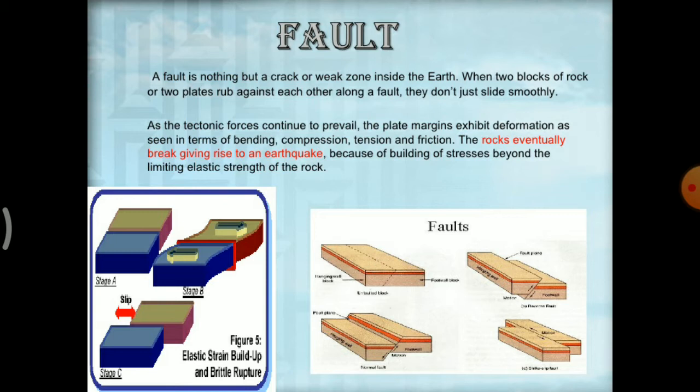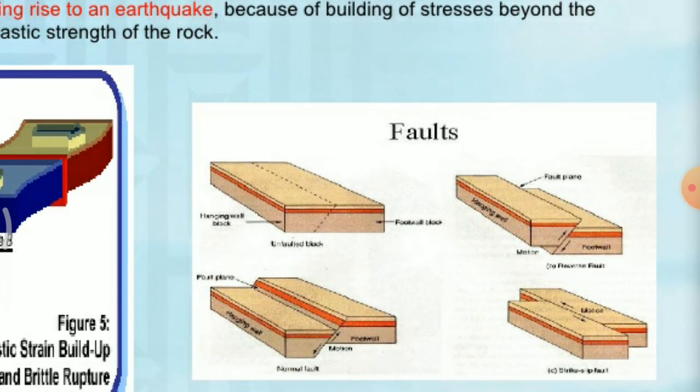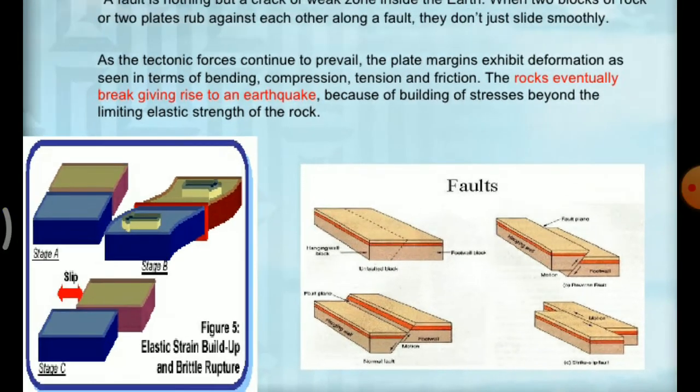The rocks eventually break, giving rise to earthquake because of a buildup of stresses beyond the limiting elastic strength of rocks. Okay, so we can see the diagrams of faults. Okay, this type of faults get driven off to each other